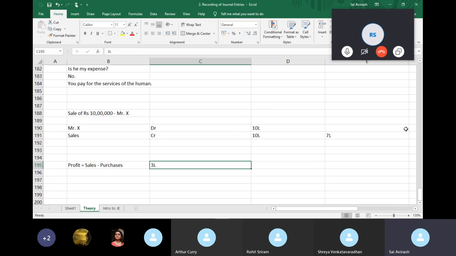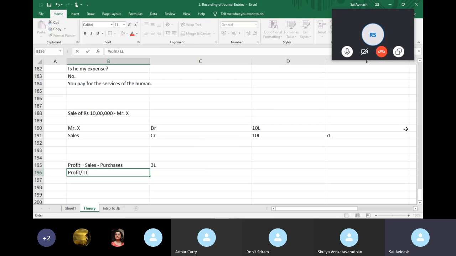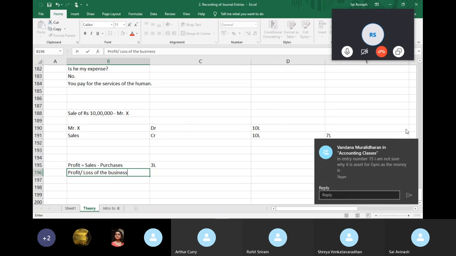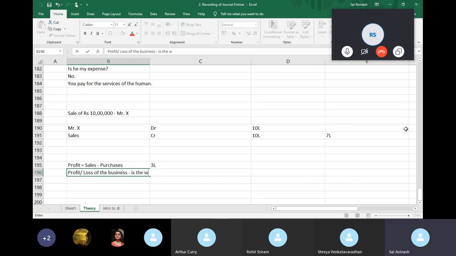Now the business, after making this profit, owes this profit to the owner, because the business was able to make this sale by receiving money from the owner. The owner first gave us money, and with that money we purchased machinery, employed people, purchased goods, and made the sale. The business happens because of the owner. So any profit or loss of the business is the owner's money. It should be paid back to the owner.